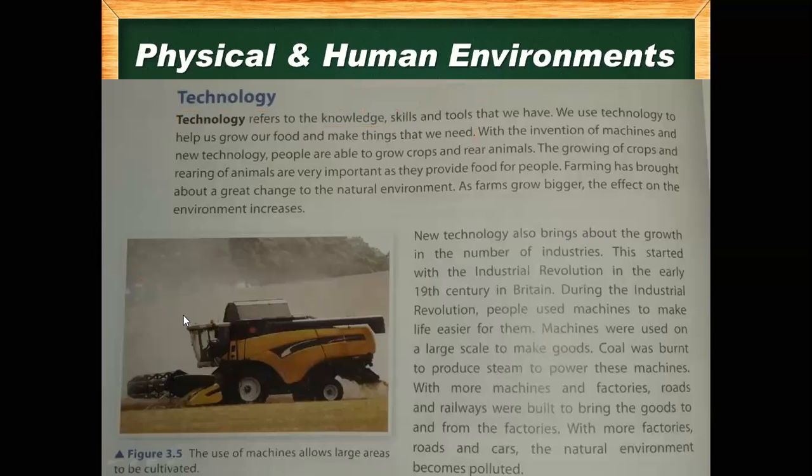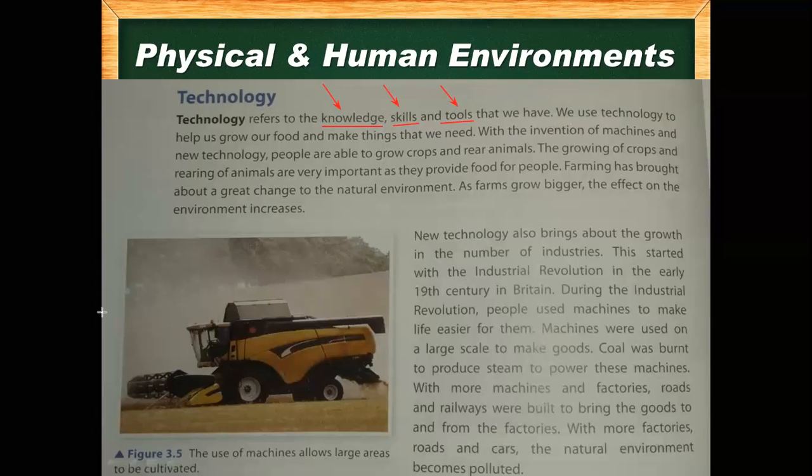What three different things are they? Let me point it out once again. Knowledge is different, skill is different, tools are the hardware. A tool is the thing which is used to operate. Knowledge means that you are aware that this thing will happen. If someone asks, can I build a house with the help of a crane? You will say yes, because you know a crane is used for it. But can you drive the crane? It means you don't have the skill. You have the knowledge that a crane is used for it, but you don't have the skill to drive it. And you also have a tool. So the crane is the tool. So technology refers to the knowledge, skill, and tools that we have.